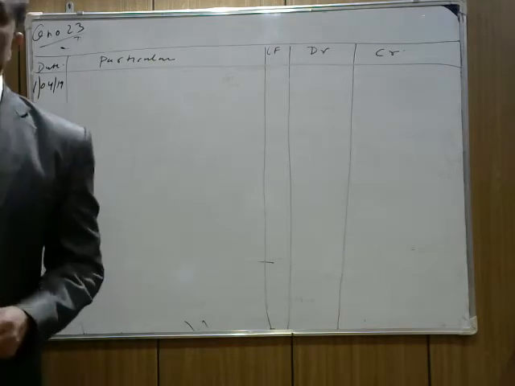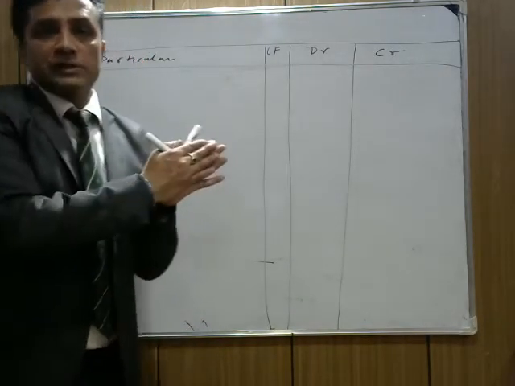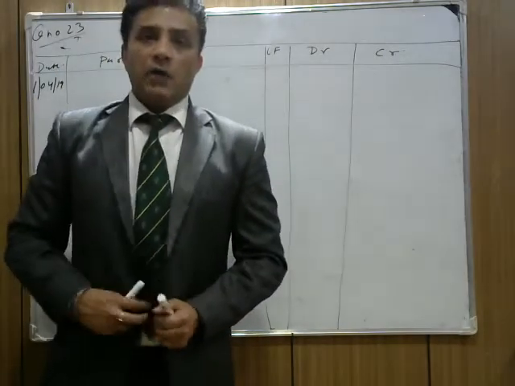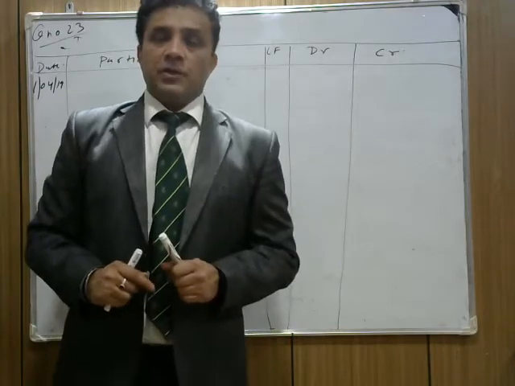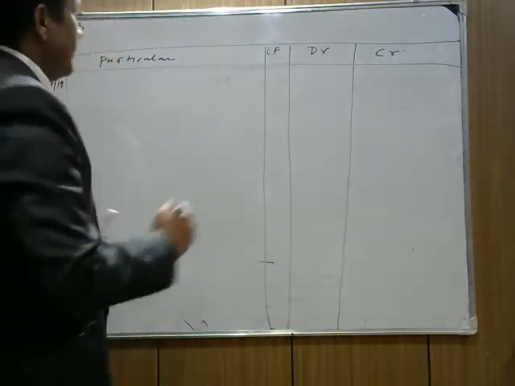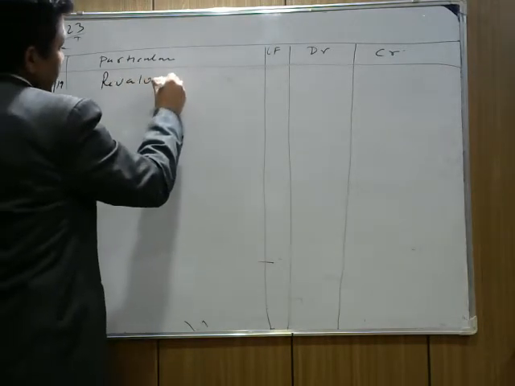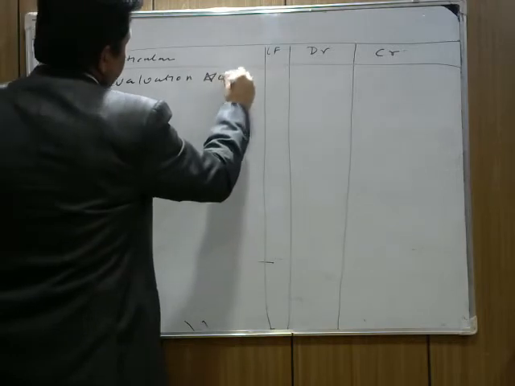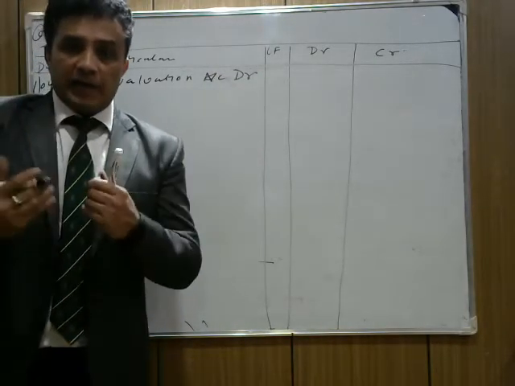Now, first entry. If you need to pass entry regarding revaluation, I taught you before also in my previous video how we pass the entry. Now, revaluation one. See the revaluation one first. What is the asset which is increasing and what is the asset which is decreasing? So first we write assets, the expense for us, revaluation account debit. We do the combined entries so that we can save our time also and you can understand this thing.